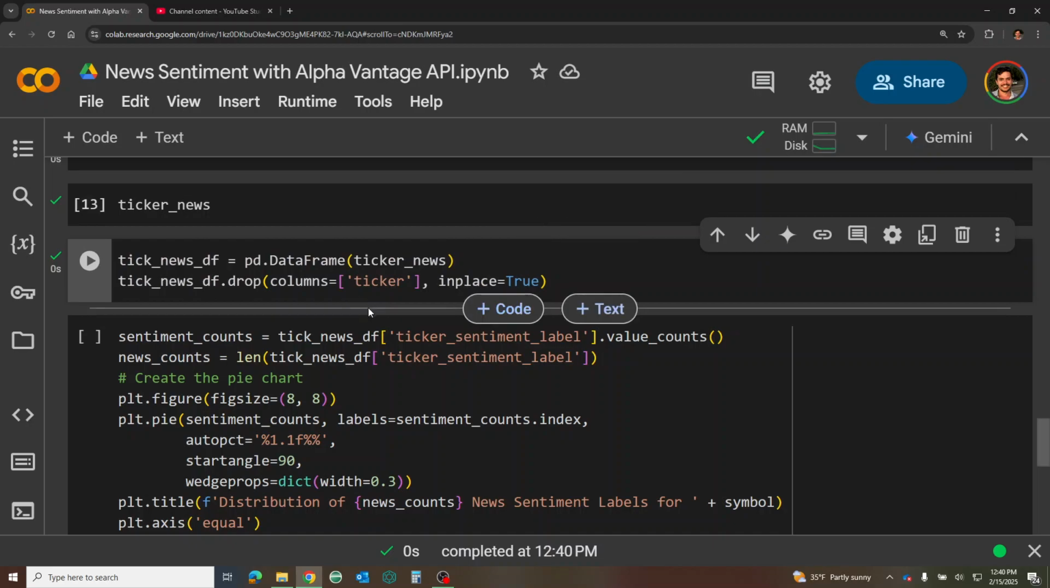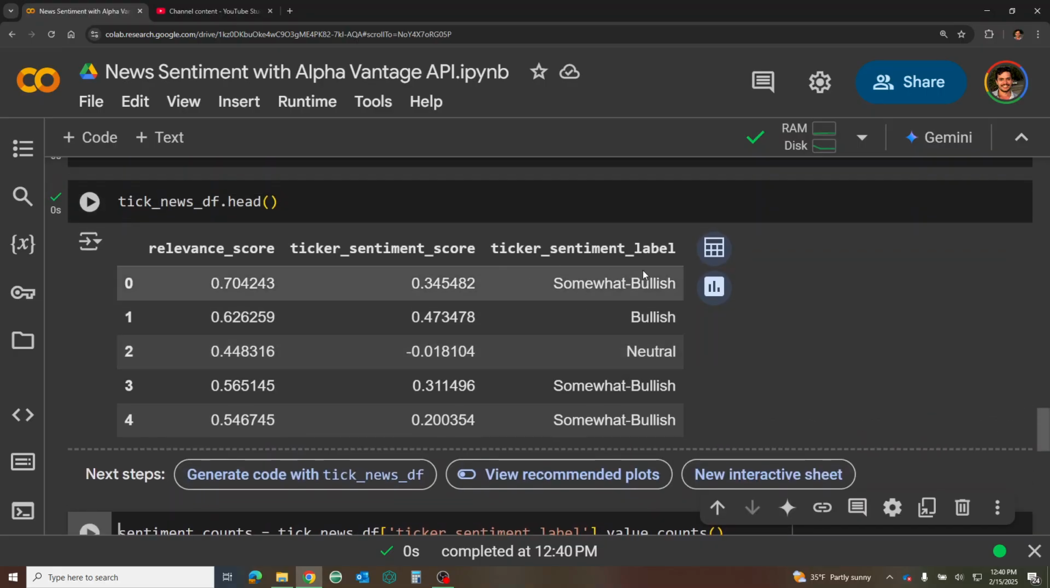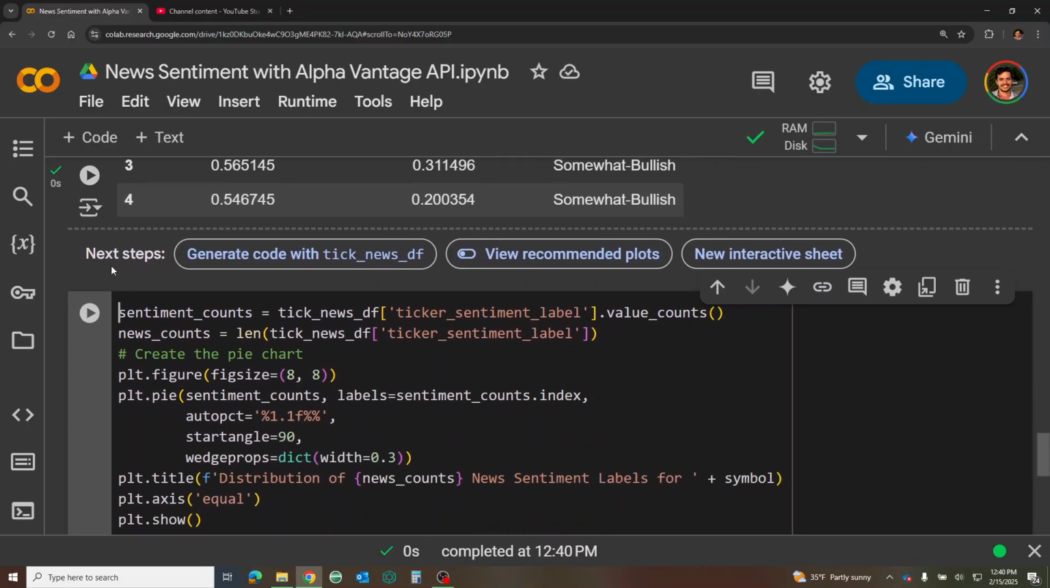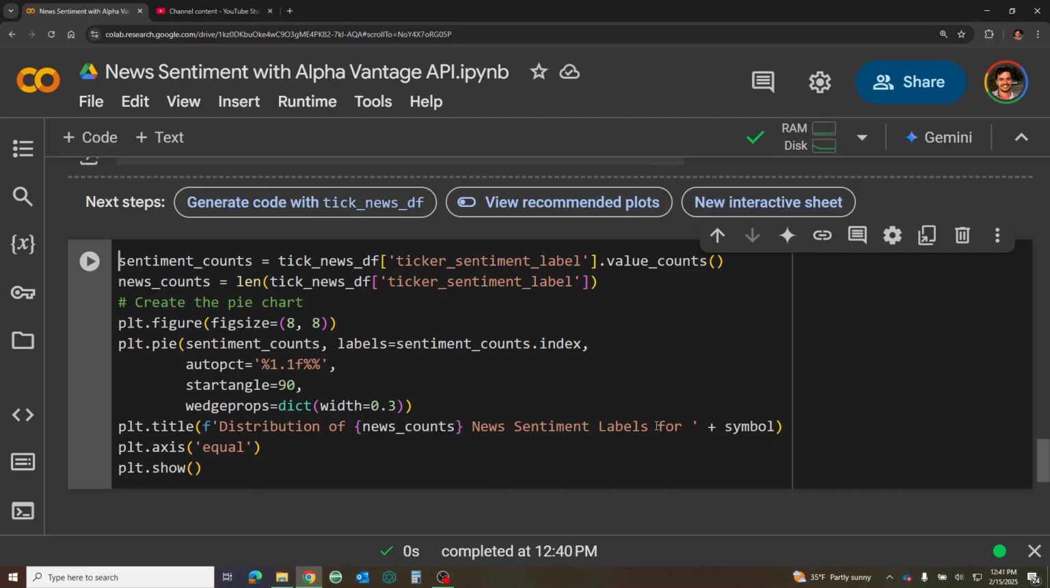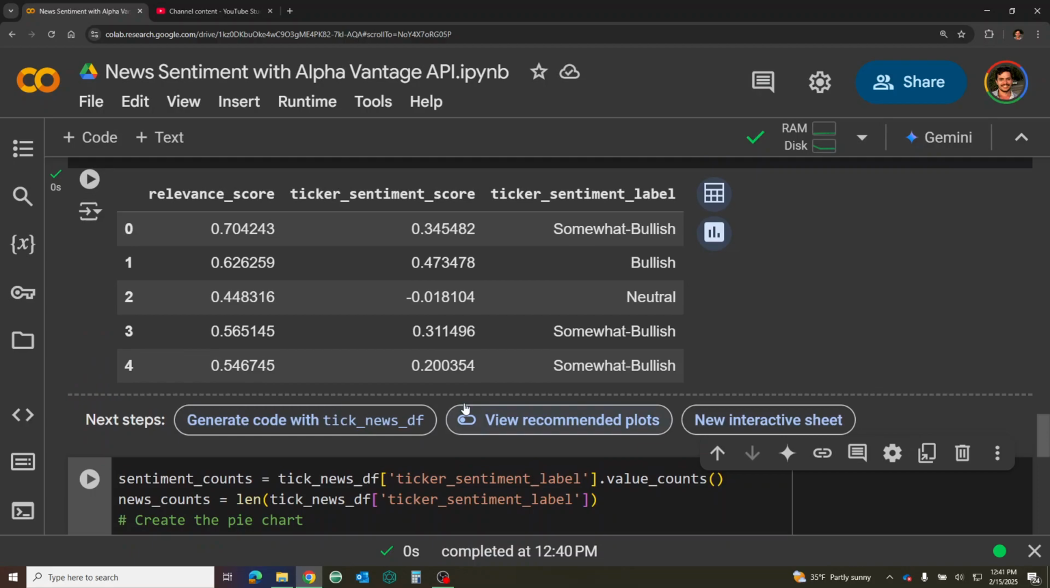I like to put everything into a data frame. So let's just go ahead and take news_df. Bada bing, bada boom. So now we have the relevance score, the ticker sentiment score, and the label associated with that. Perfect. Now we want to create a pie chart to show the percentages or the, I guess, the counts of these different scores and whether or not they're somewhat bullish or bullish, right?